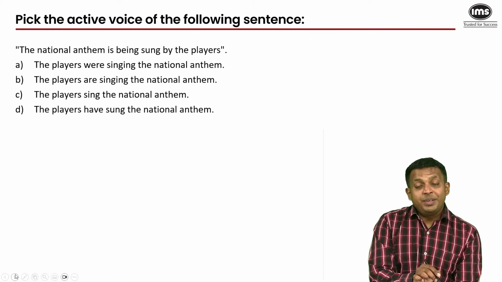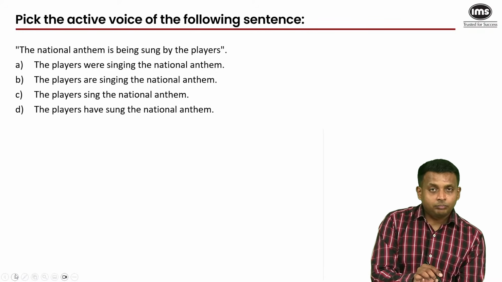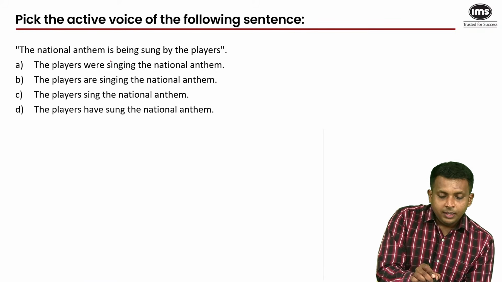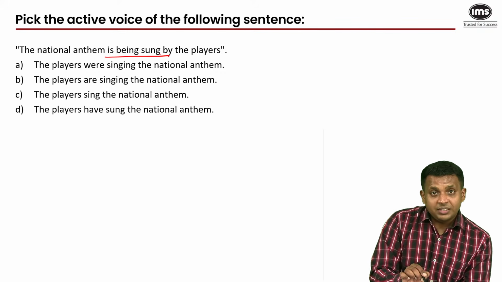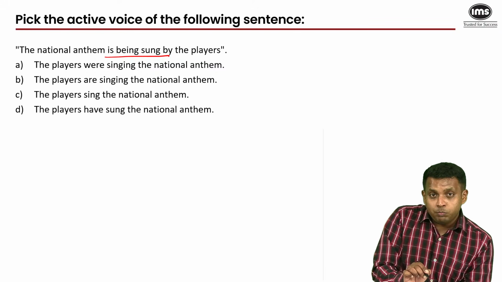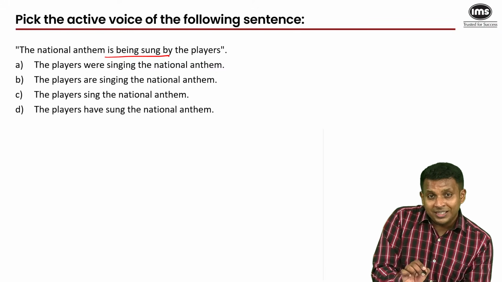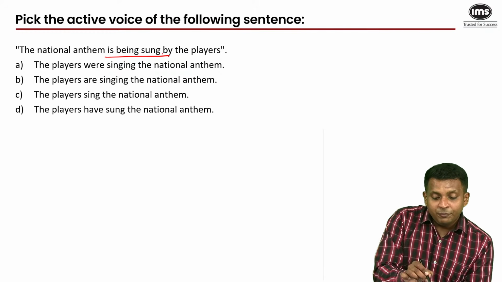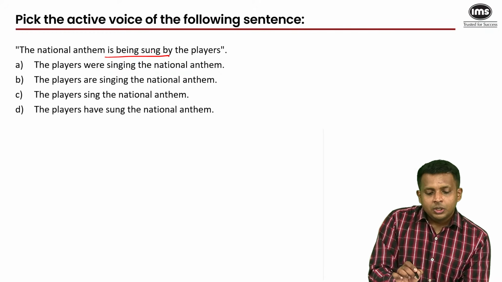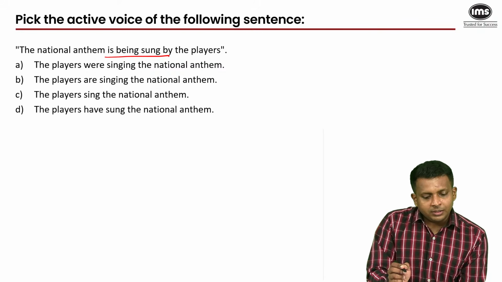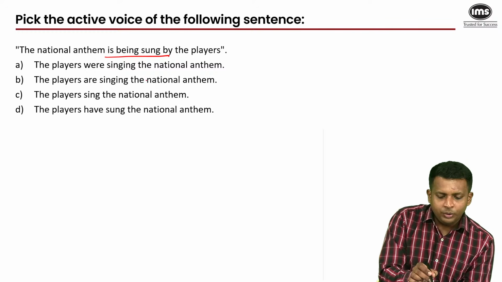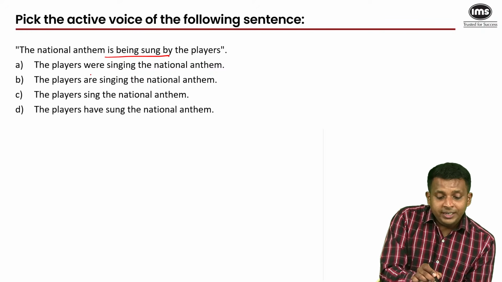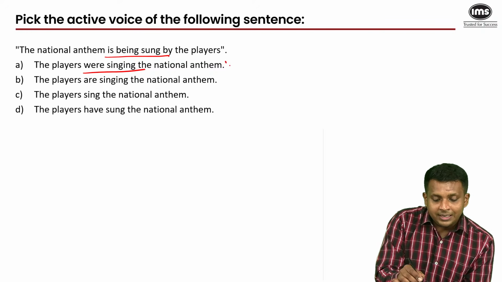National anthem is being sung by the players. Again, I'll get through this one quicker. Is being sung. So this is in the passive voice. Your verb to be is in the present continuous tense, is being, and your main verb, the past participle, is sung. So I need is singing or are singing in my answer, depending on the subject, whether it's singular or plural. But we do not need the past continuous, that is in A.